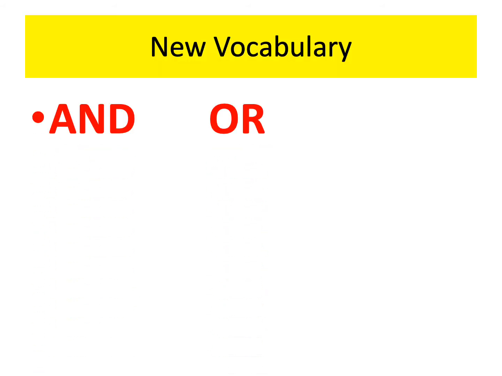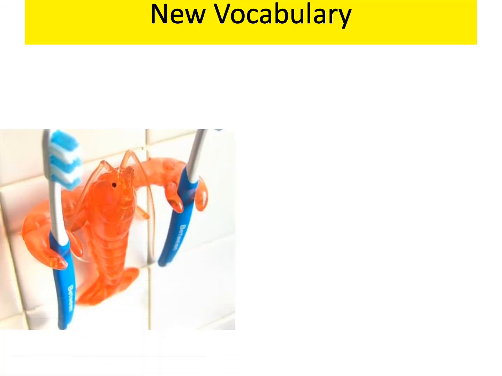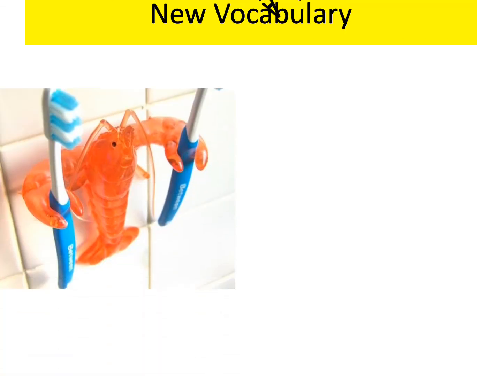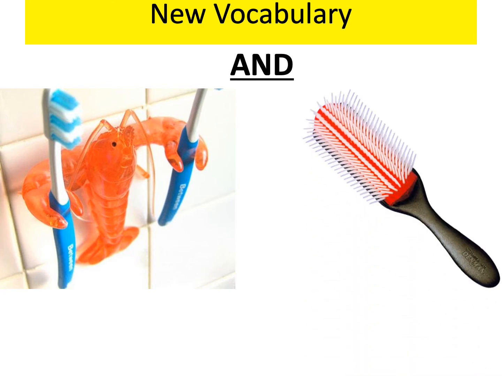So our new vocabulary, we're going to talk about the words "and" and "or". Now, luckily for you, you've been using these words both in regular speech and the mathematical meaning of these words already. I'll give you an example. Sometimes your mom says, hey, I need you to brush your teeth and I need you to comb your hair. And the question is, well, what does that mean if I say brush your teeth and comb your hair? Well, let's see. In the real world, that means your mom says you don't have a choice. You've got to do both of those things.